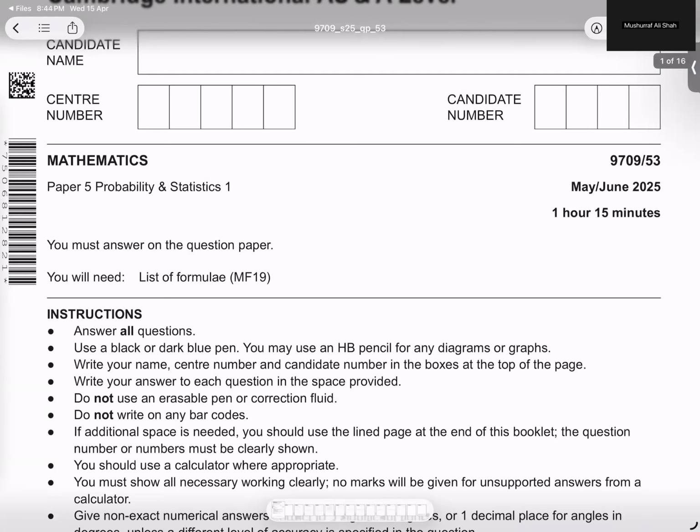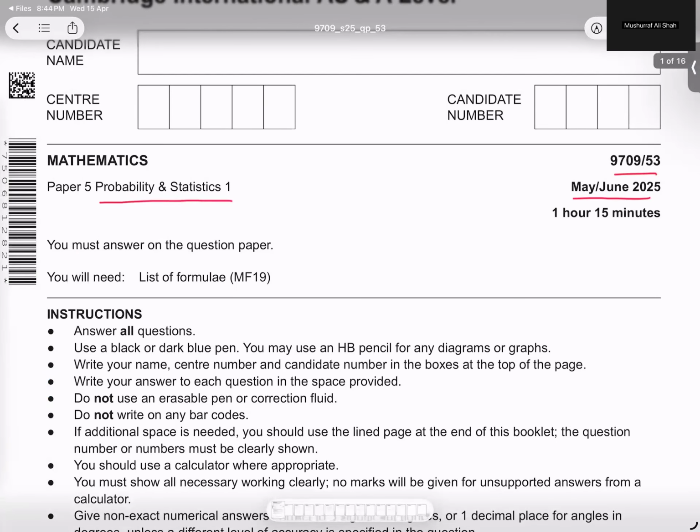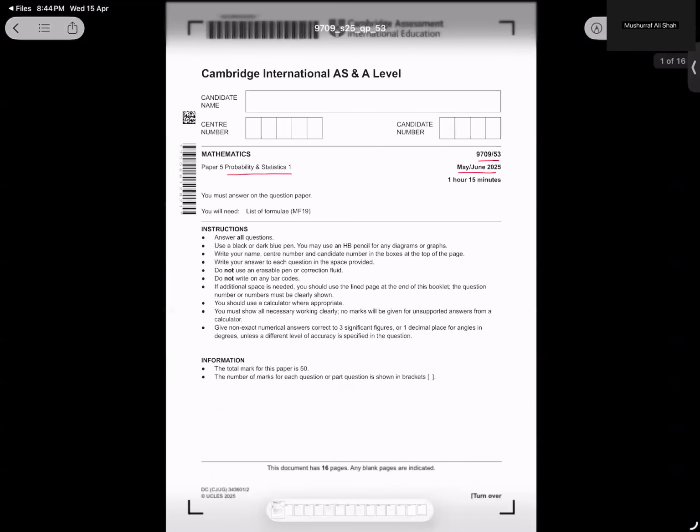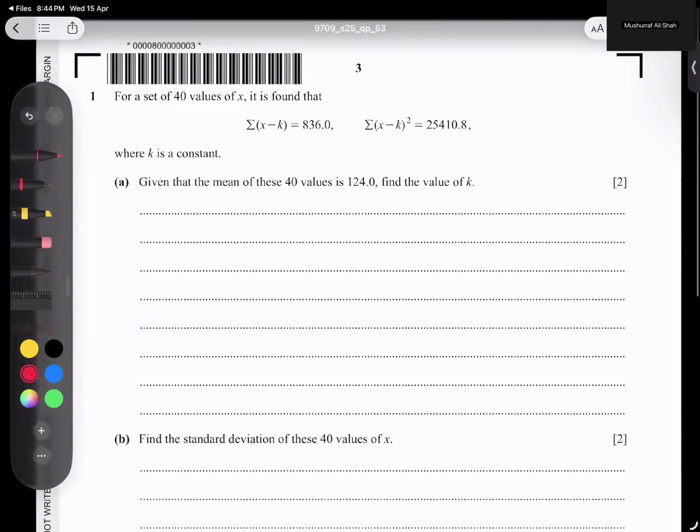June 2025, third variant and complete probability and statistics paper. We are going to start. And question number one, a set of 40 values is given. So n is 40.